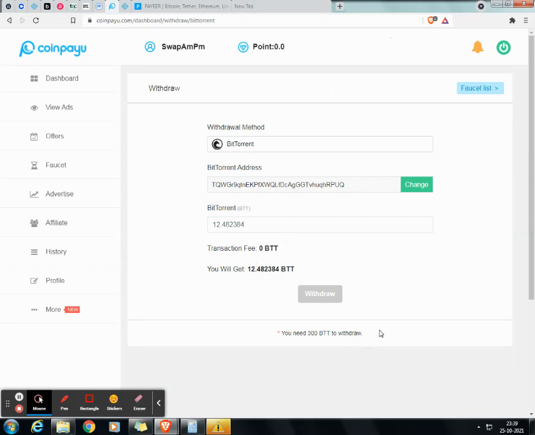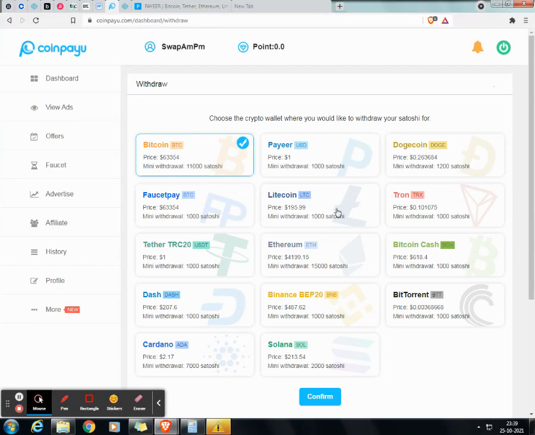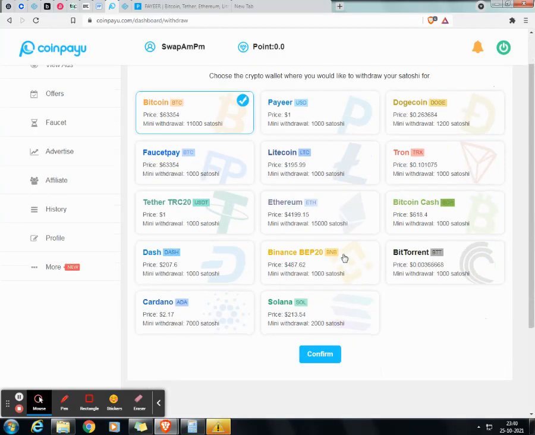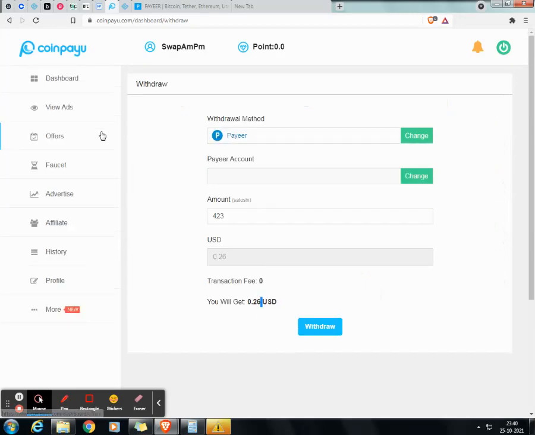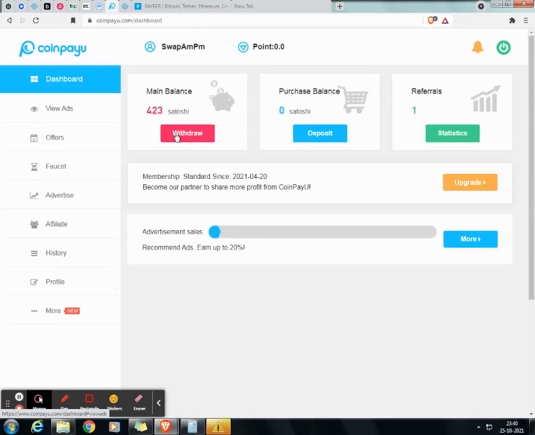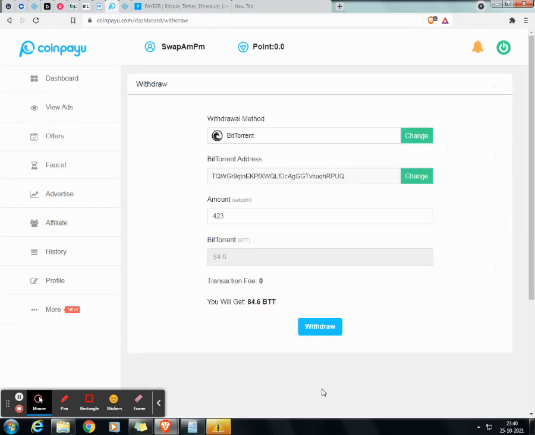But the main part of this website is, if you go to the dashboard, that is the worth of this Bitcoin, this is 423, and if I click the withdraw button, you can see they offer us direct withdrawal via BitTorrent. Currently in the payer account, the worth in USD is 26, and again we go to the withdraw button and then BitTorrent, click confirm.